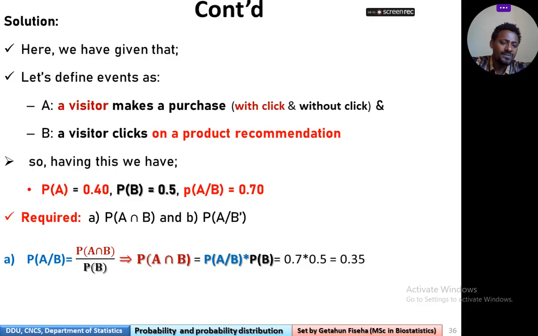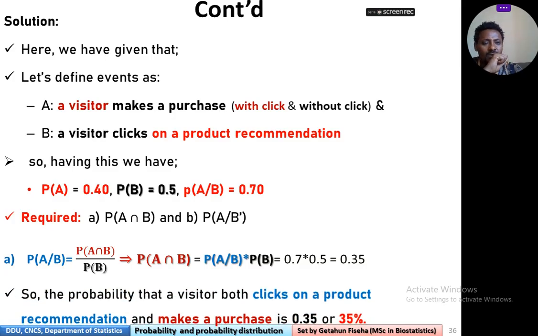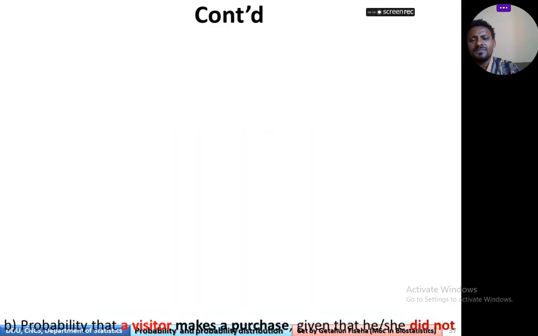0.7 times probability of B, 0.5, which is equivalent to what? 0.35. Therefore, we can conclude that the probability that a user clicks on product recommendation and makes a purchase is 0.35, which is 35%.